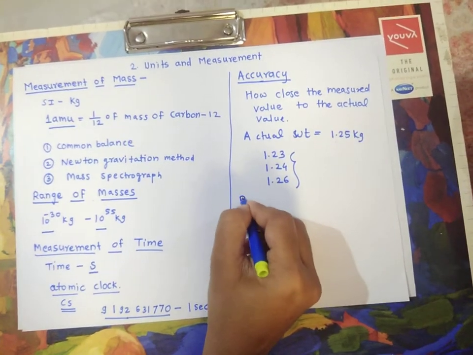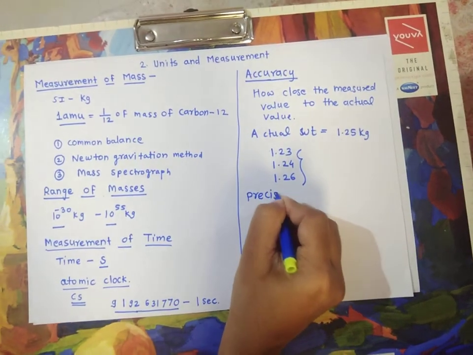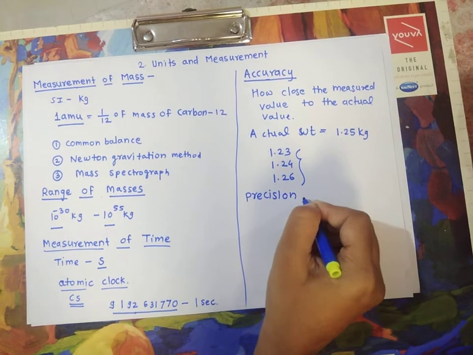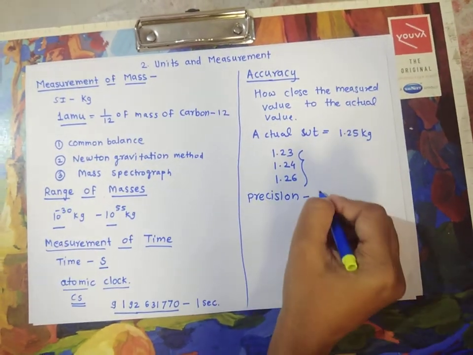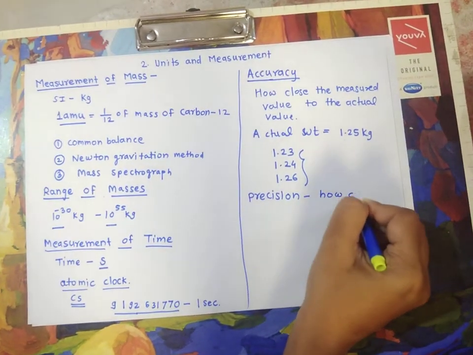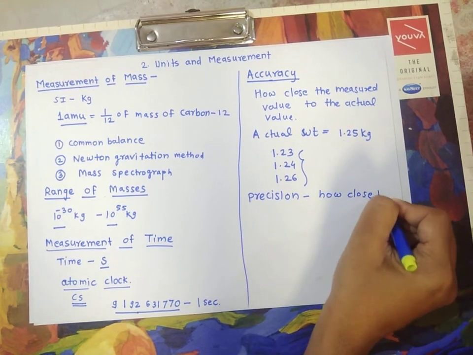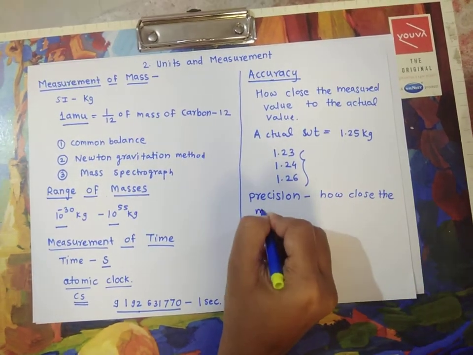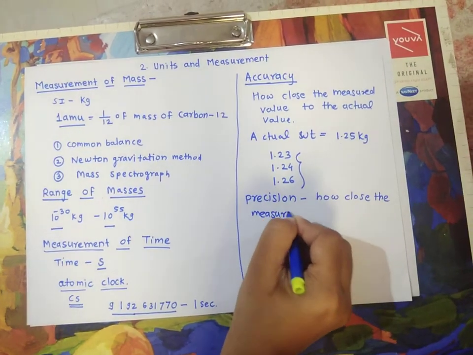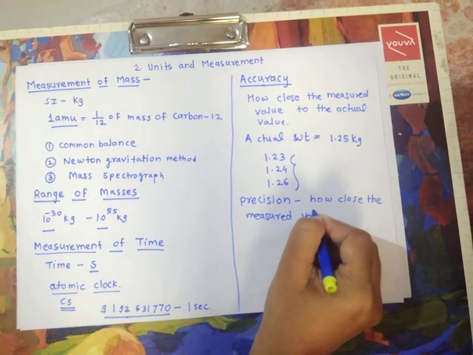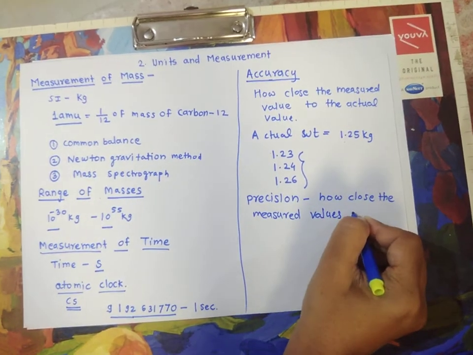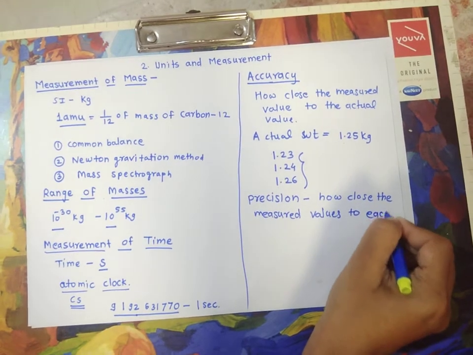Now we are discussing precision. What is precision? Precision is how close the measured values are to each other.